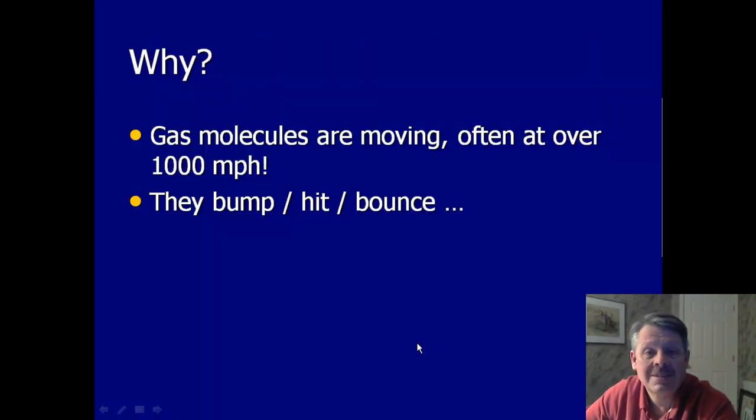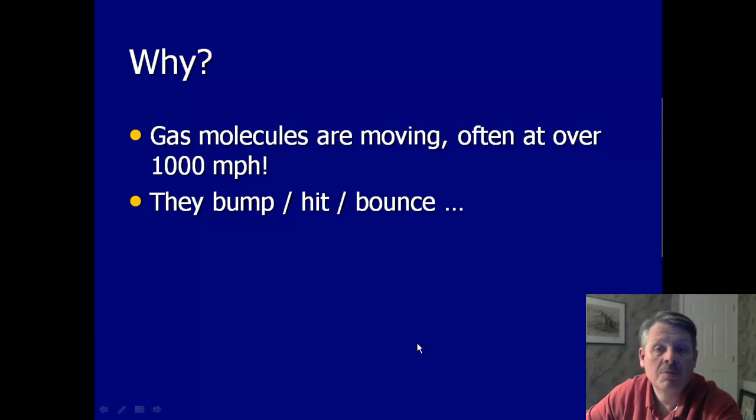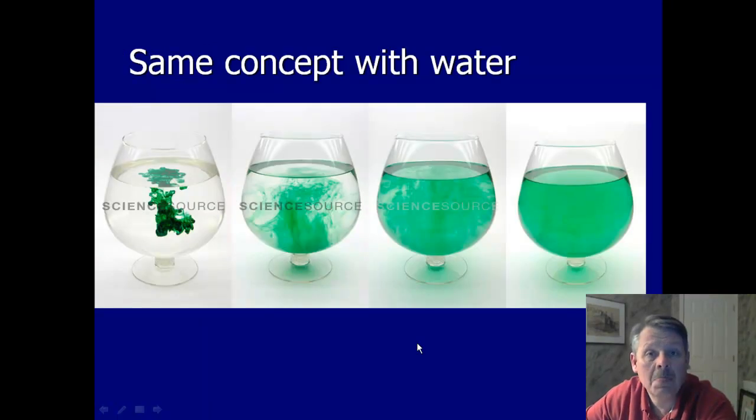The reason for this is gas molecules are moving, often at over 1,000 miles an hour. They bump each other, hit each other, bounce off each other, and those molecules bounce the smells or whatever it is all over the place. Now you can see this more easily in water. For example, if I put one drop of food coloring in water, you don't see the water jostling around, but really those water molecules are constantly moving.